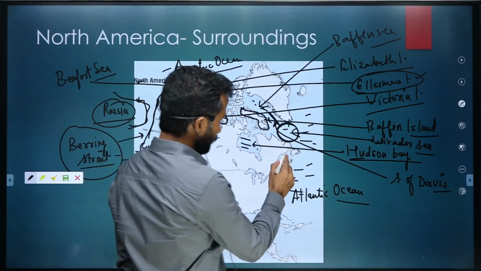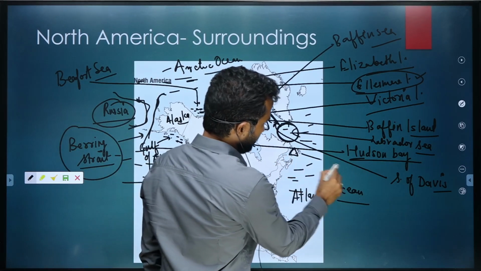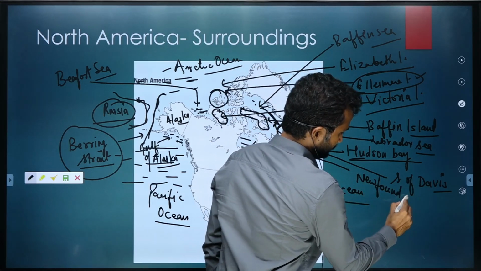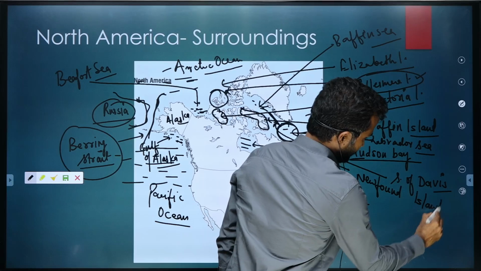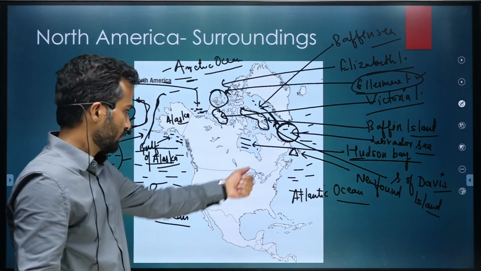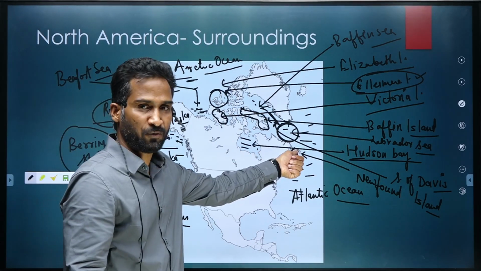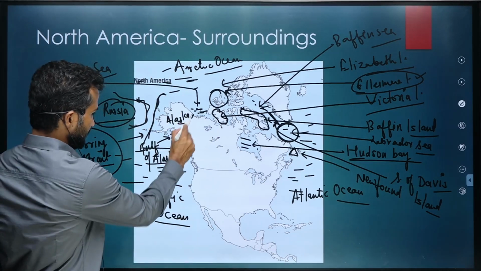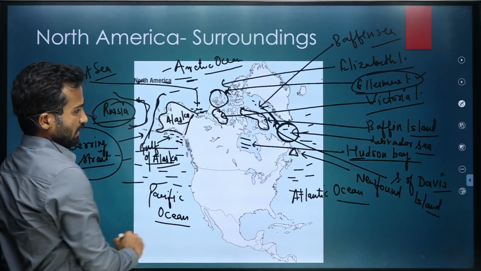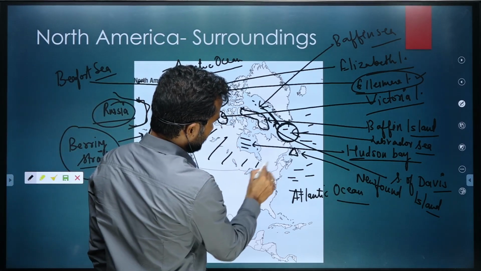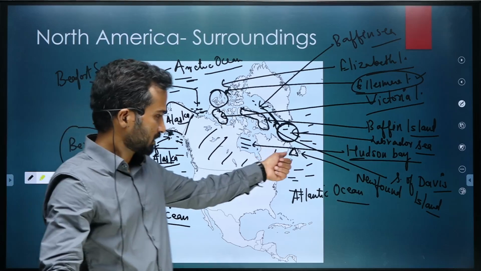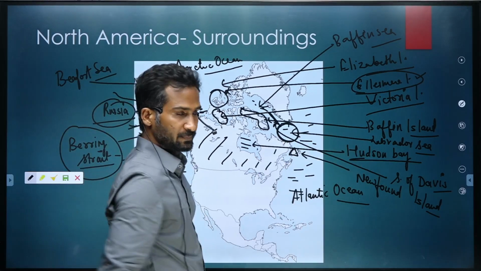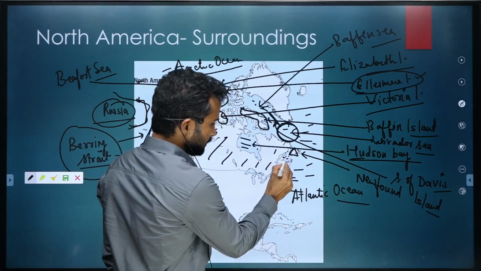Okay. Now moving further downward, this island is named Newfound Island. Newfound Island is at the northeast of Canada. This country is Canada. This country is Alaska. And this big country is Canada. So in the northeast of Canada is Newfound Island.